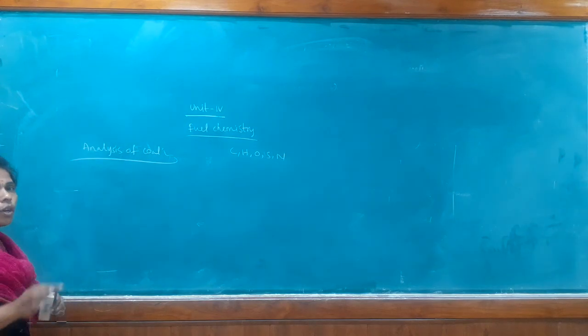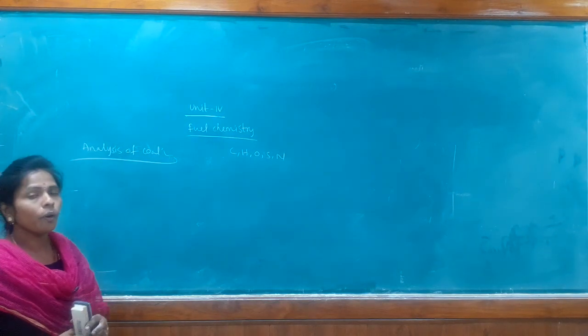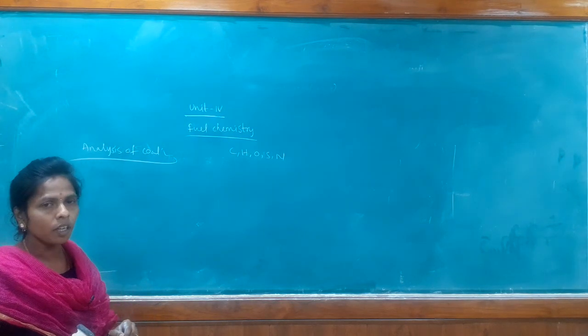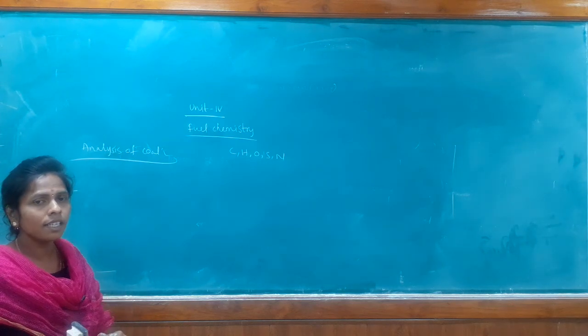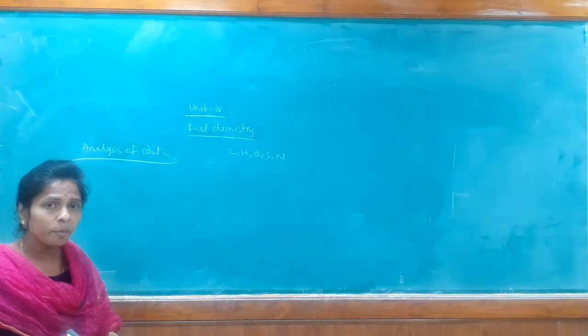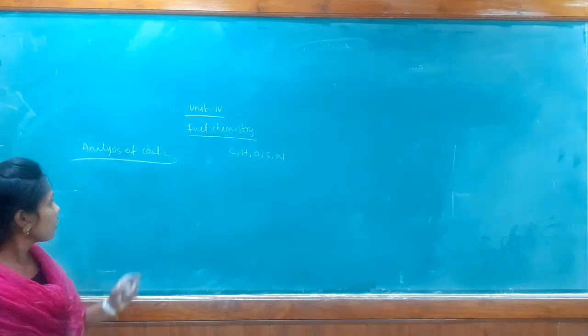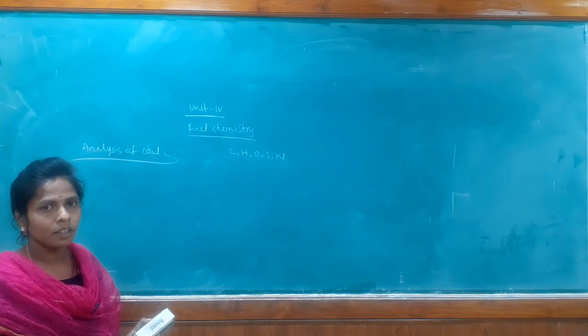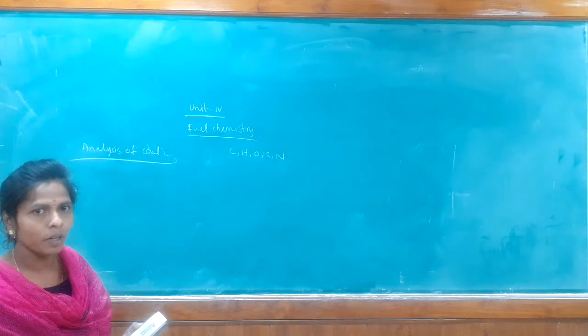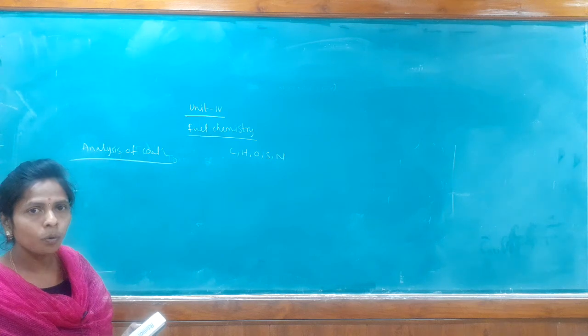To assess the quality of the coal sample, we have 2 types of analysis. One is the proximate analysis and another one is the ultimate analysis. So what is analysis? To know the quality of the fuel. But how do we know the quality of the fuel?